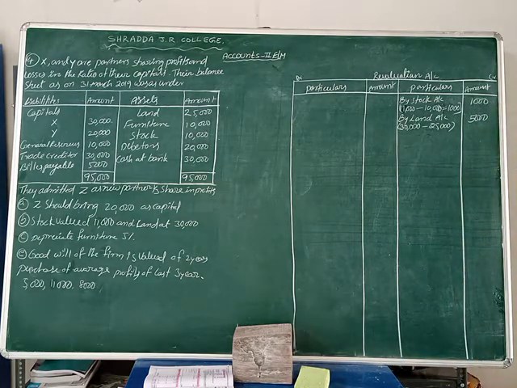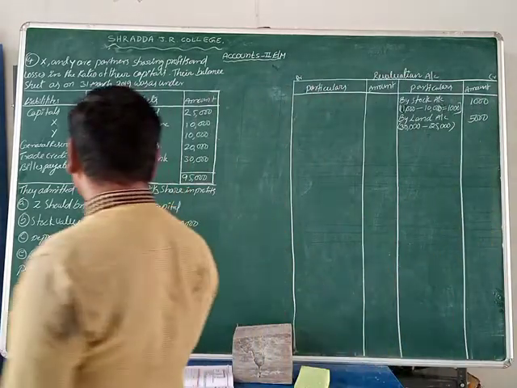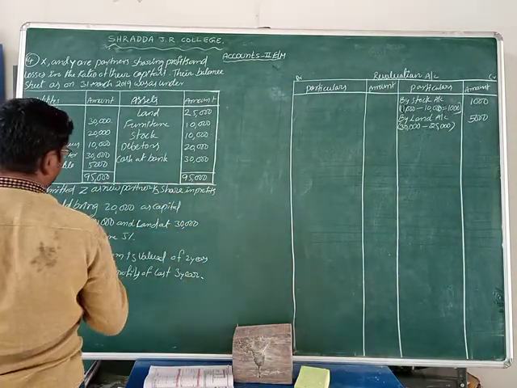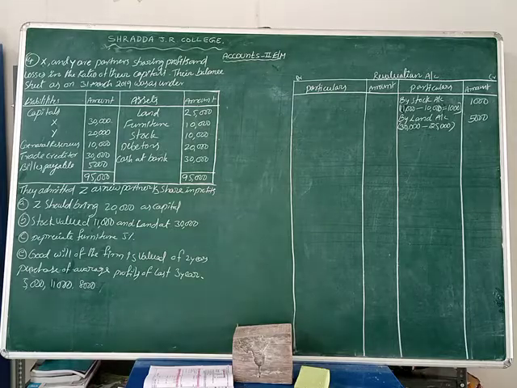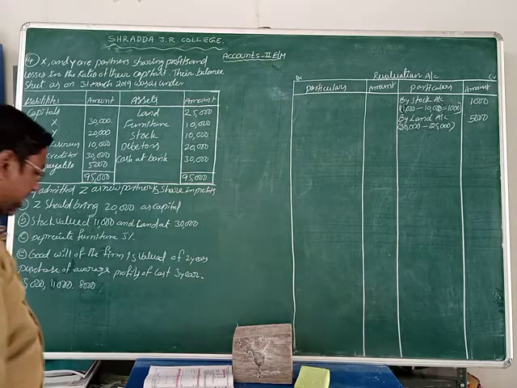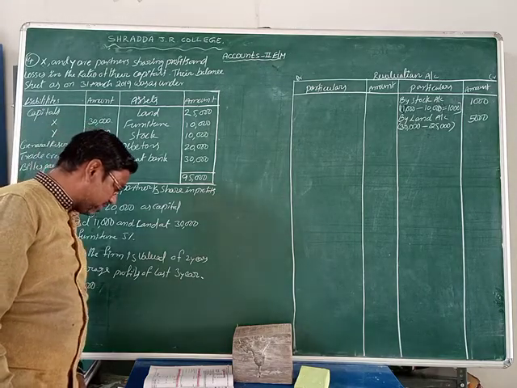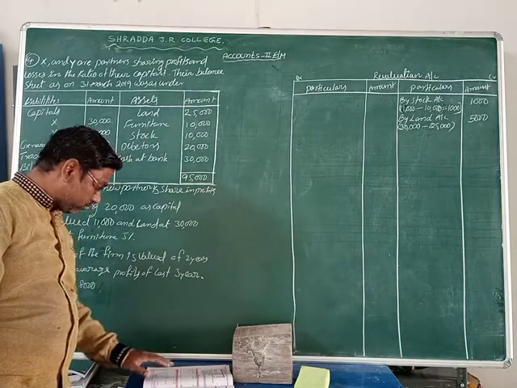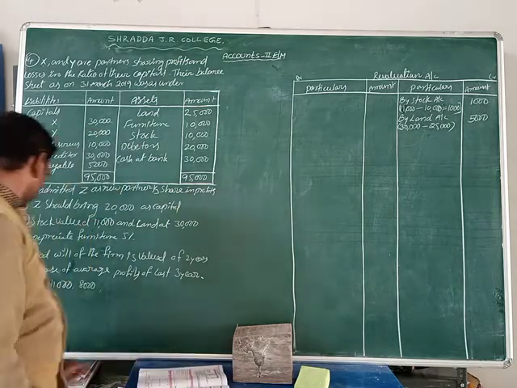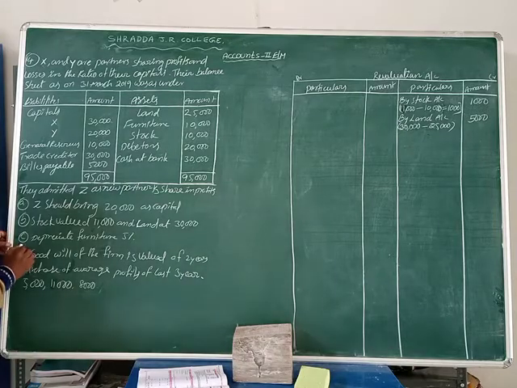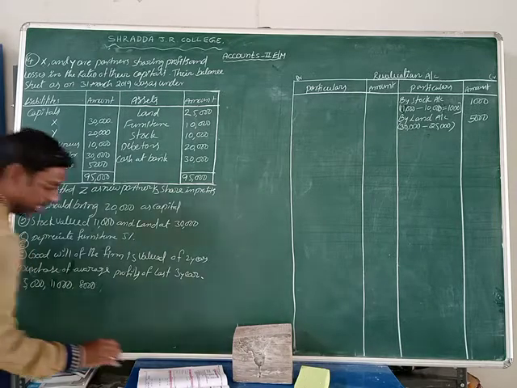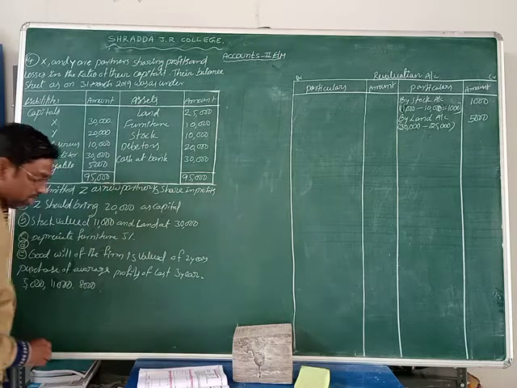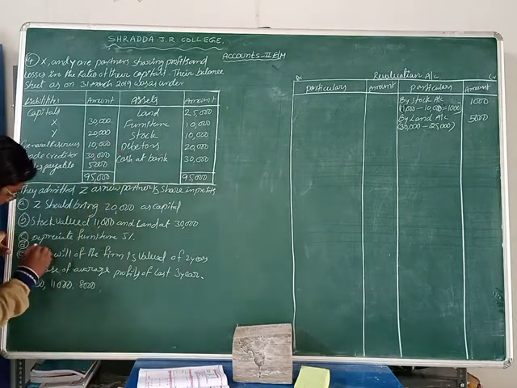Okay, students. Now the next one is depreciate furniture by 5%. The depreciation of the furniture value is only 5%. Okay, now here we can skip D, students. What is given in D? Provide for bad debts.